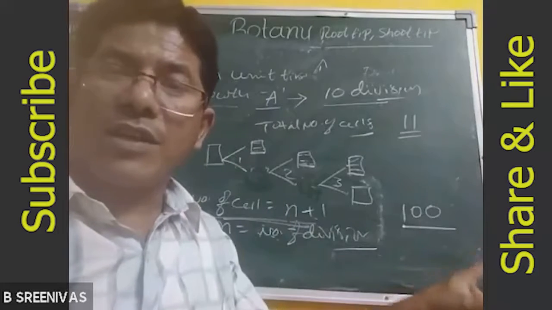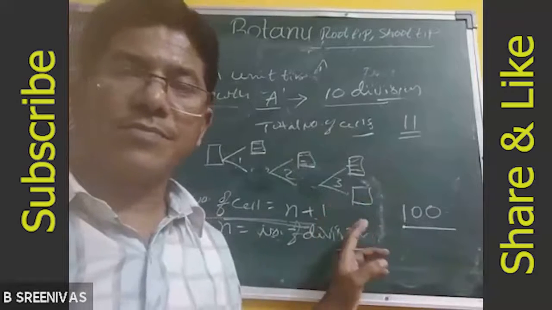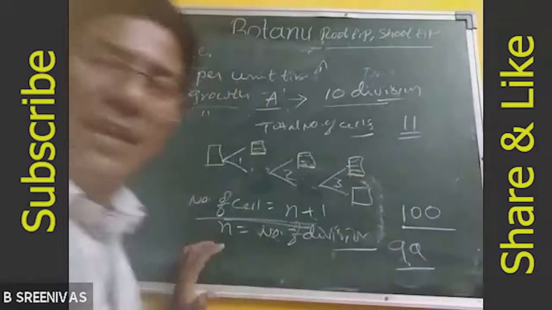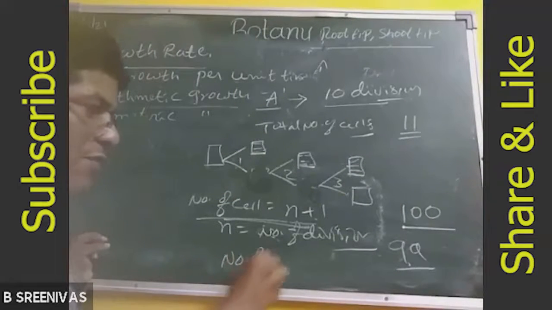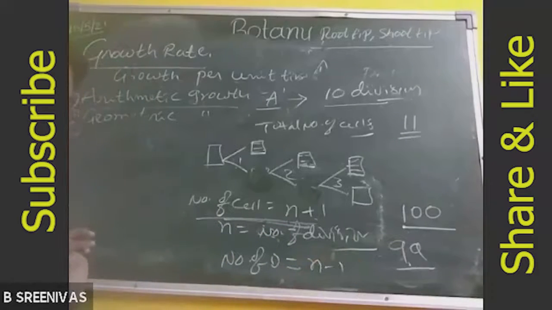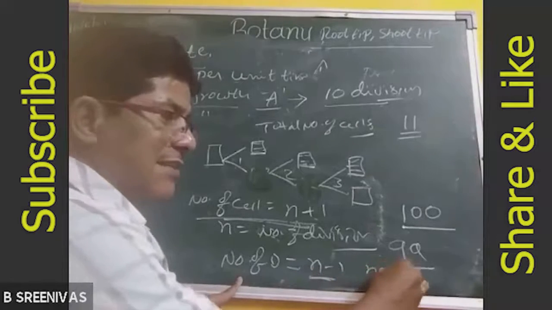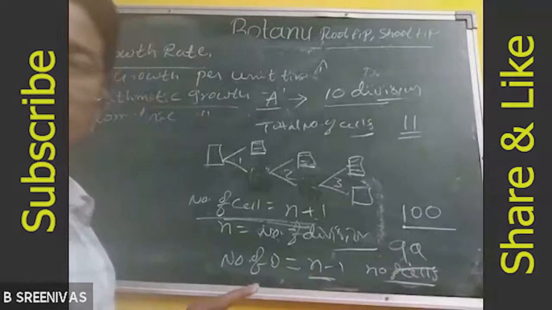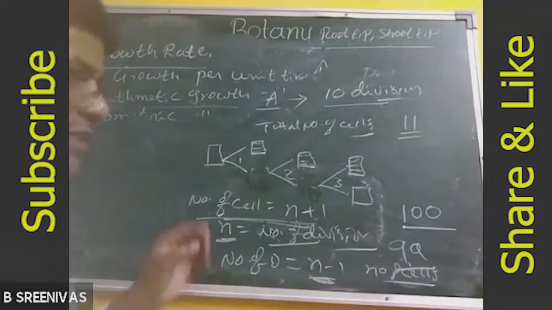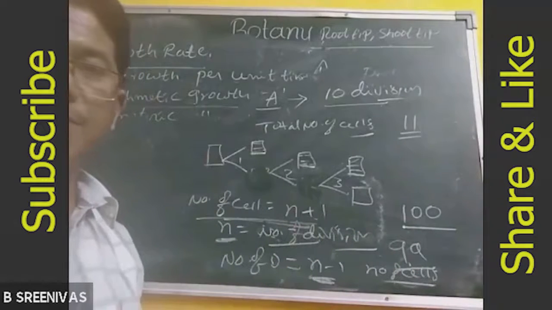How many divisions might the cell have undergone? Very good, 99 divisions. So number of divisions is equal to n minus 1, where n is equal to number of cells. Here n is number of divisions, and here n is number of cells. So with a small formula, we can calculate the number of cells and number of divisions.